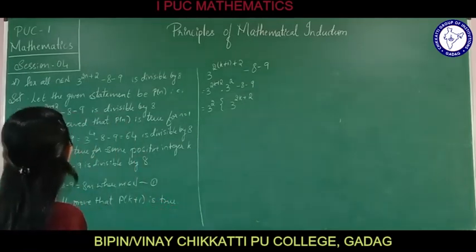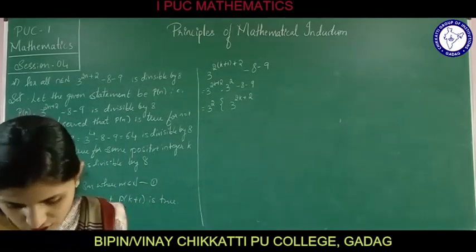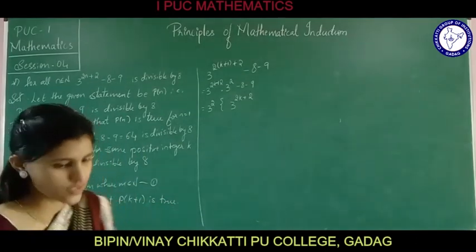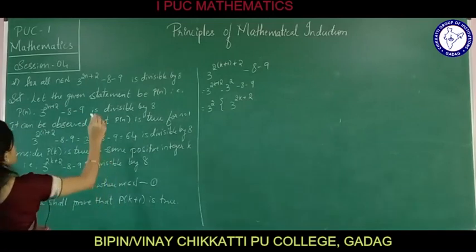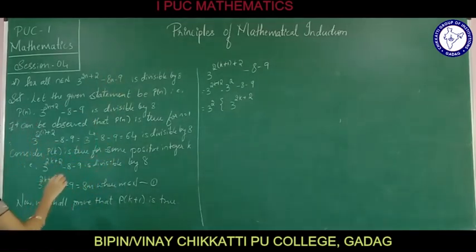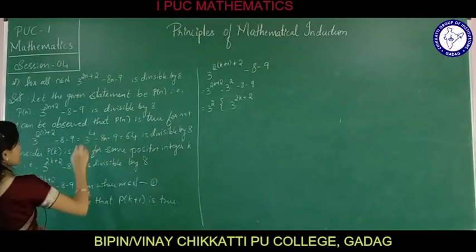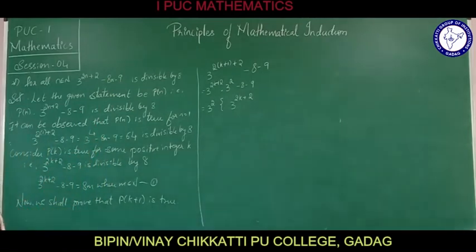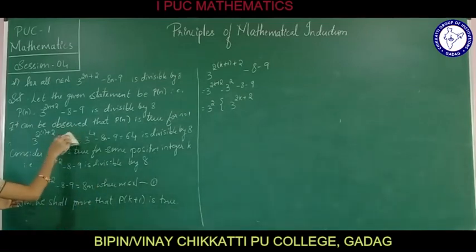Wait, in the question we have minus 8n, so let me correct it a bit. It is minus 8n minus 9.